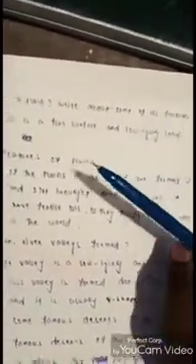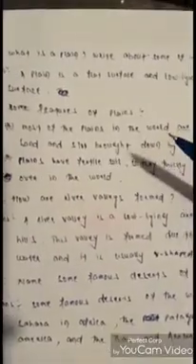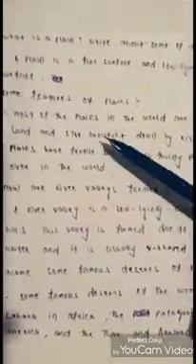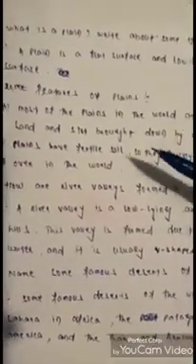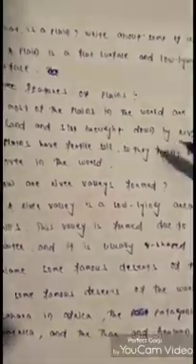And the third question is, what is a plain? Write about some of its features. A plain is a flat, low-lying land surface. Some features of plains: most of the plains in the world are formed by sand and silt brought down by rivers. And the second point is, plains have fertile soil, so they are thickly populated all over the world.